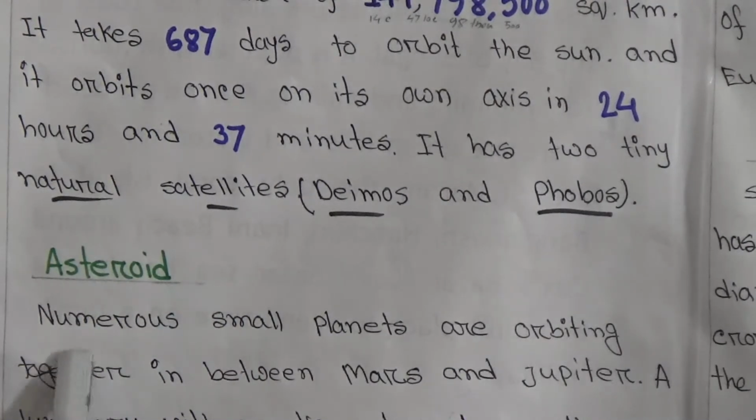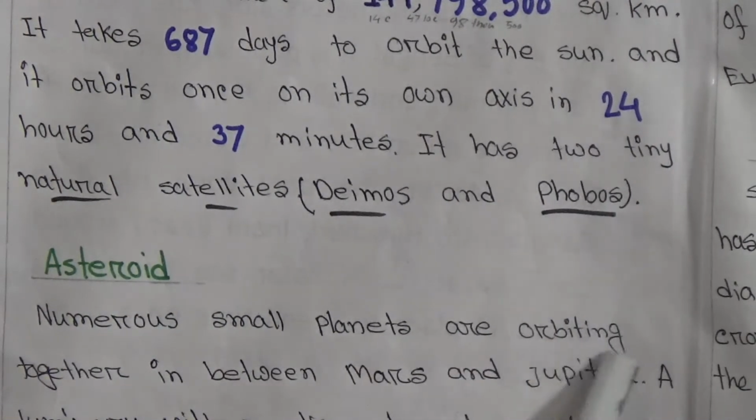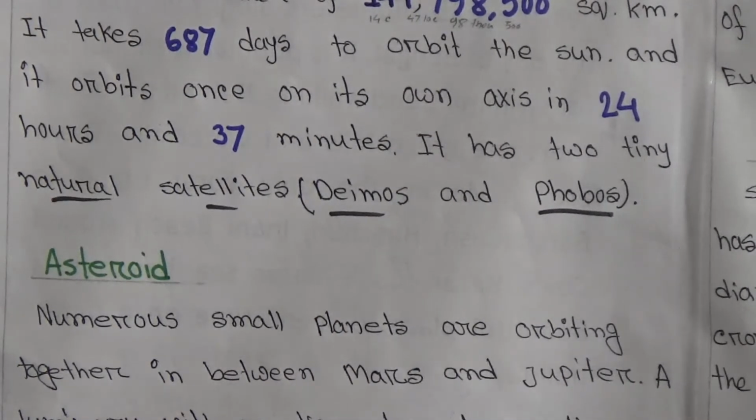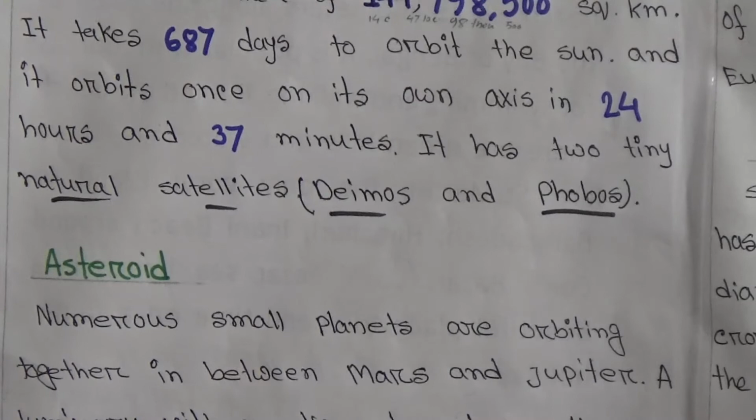Asteroid. Numerous small planets are orbiting together in between Mars and Jupiter. A luminary with a diameter from 1.6 km to 805 km is called an asteroid.